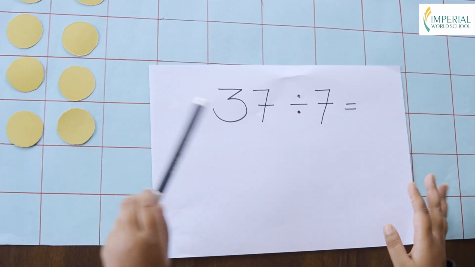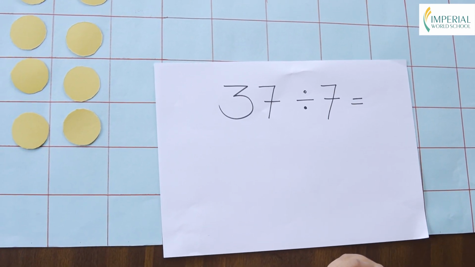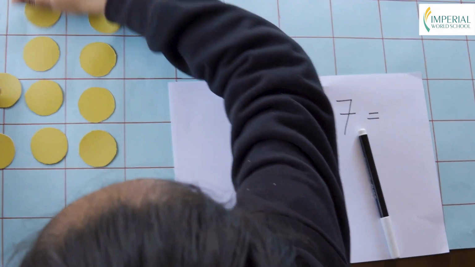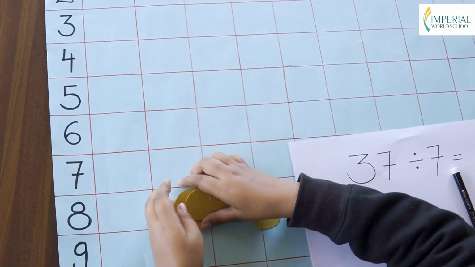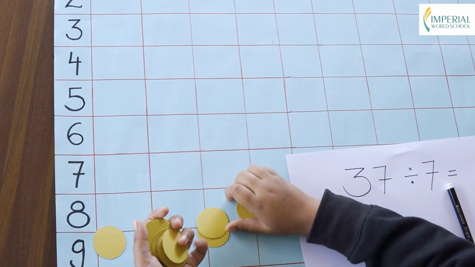The other question is 37 divided by 7. So I need 37 counters.